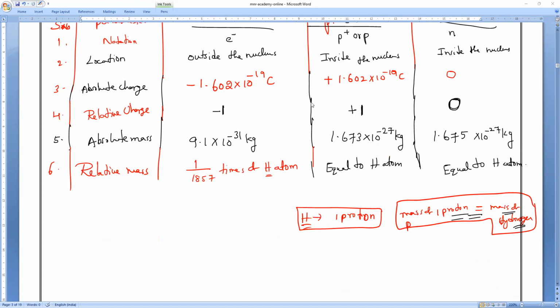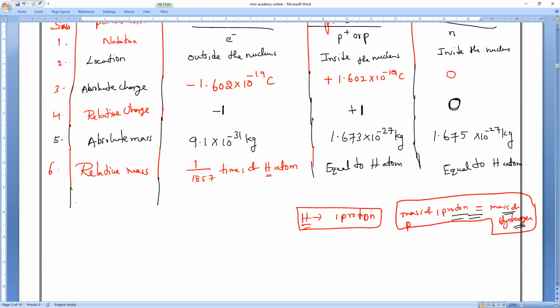No charge will be greater, no charge will be lesser. In an atom, the amount of positive charge equals the amount of negative charge. That's why atoms are electrically neutral. Understand? So, last one.